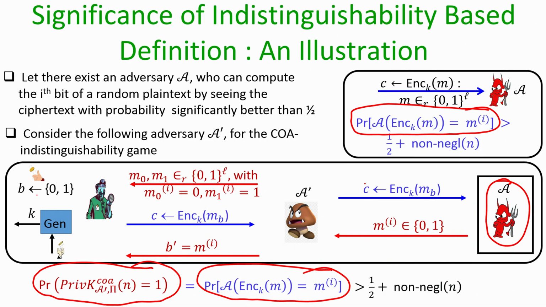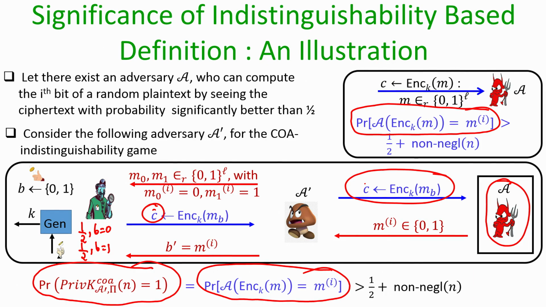So, if I come back to this reduction, with probability 1 by 2 B is going to be 0, and with probability 1 by 2 B is going to be 1. That means this C is either going to be an encryption of a random message from the set of L bit strings where the ith bit is 0, or it could belong to the set of random L bit strings where the ith bit is 1, and that is what has been forwarded to this algorithm A to identify what exactly is the ith bit.